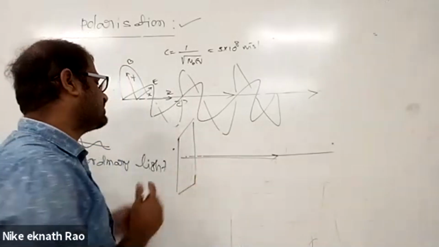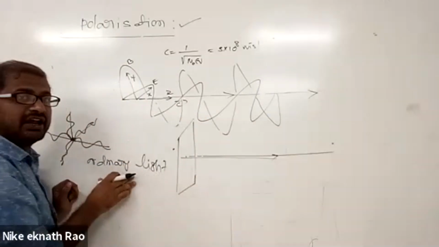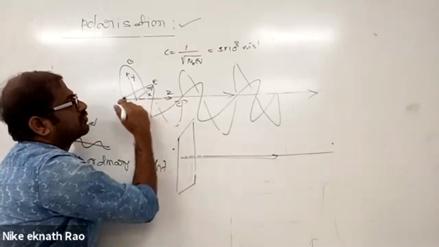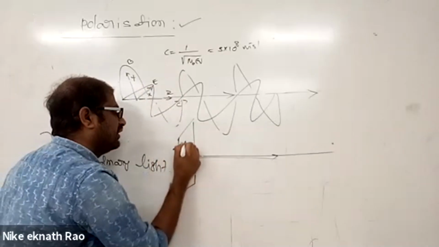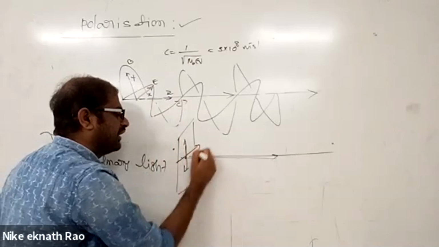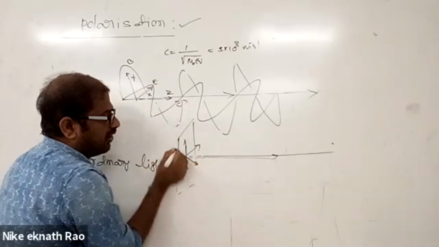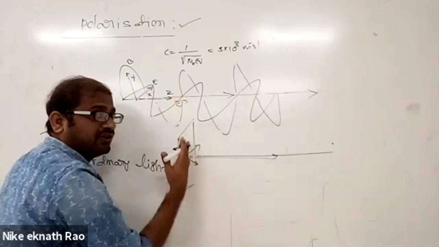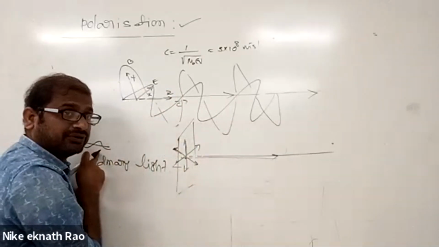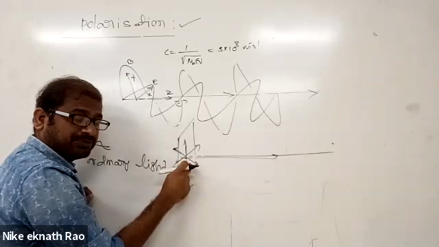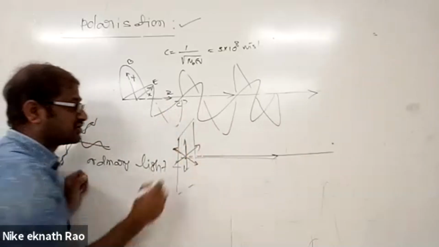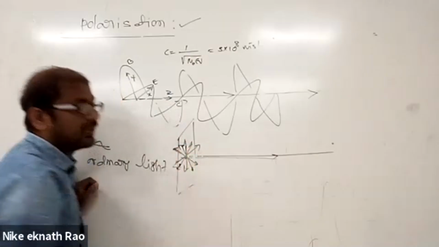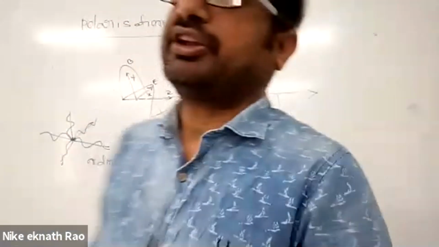So if I consider the oscillations of the electric field vector in case of ordinary light, this electric field vector, whichever is over here, it is oscillating. So these oscillations of electric field vector are confined in all possible directions in case of what? All possible directions. This direction electric field vector oscillates, this direction electric field vector oscillates. But because we have a large number of waves, at a particular point in space, if you observe the electric field vector oscillations, all possible directions of electric field vector oscillations exist in case of ordinary light.